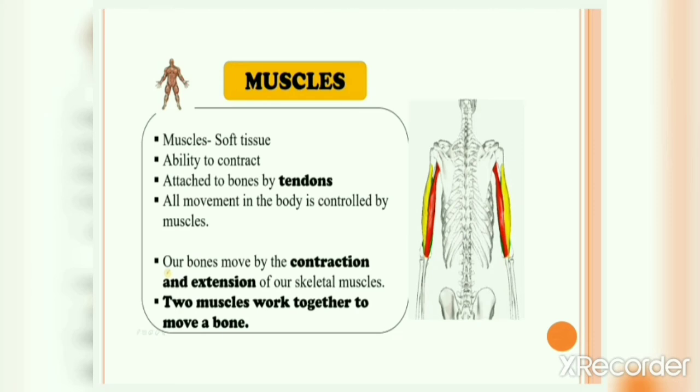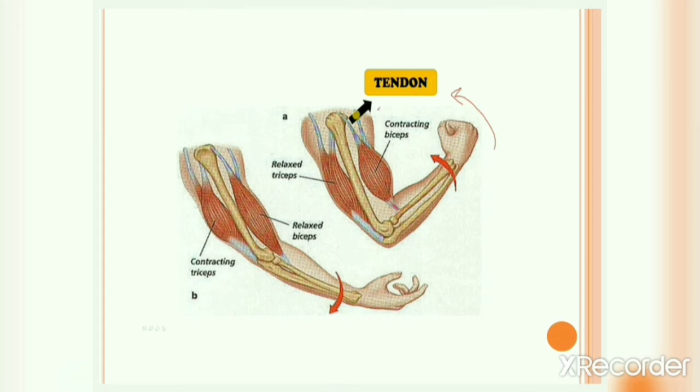Muscles are soft tissues. They have ability to contract. Now, they are attached to bones by tendons. Okay, now look at this one. When you move your arm in the upward direction, you can feel your muscle over here, right? Your bicep muscle. Now these muscles are attached to bones. Now this is the bone of your lower arm. Now these muscles are attached to the bones by tendon. So this is called as tendon.